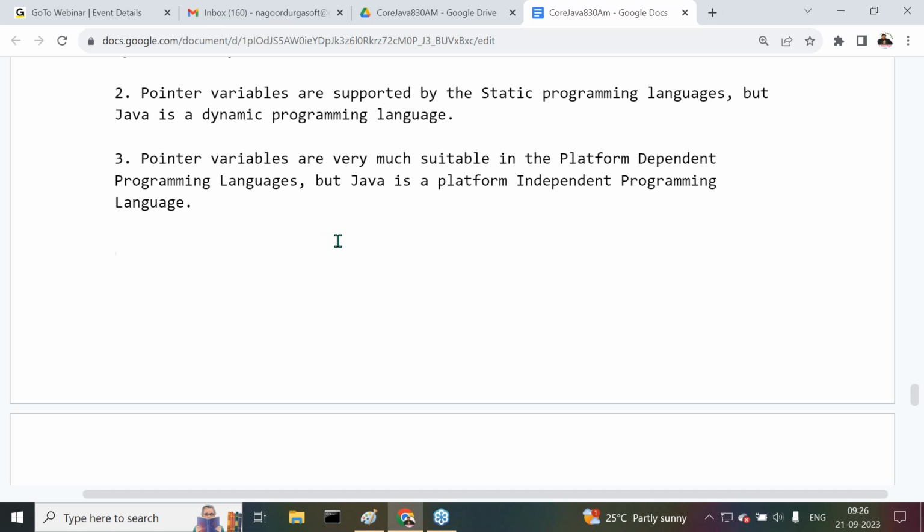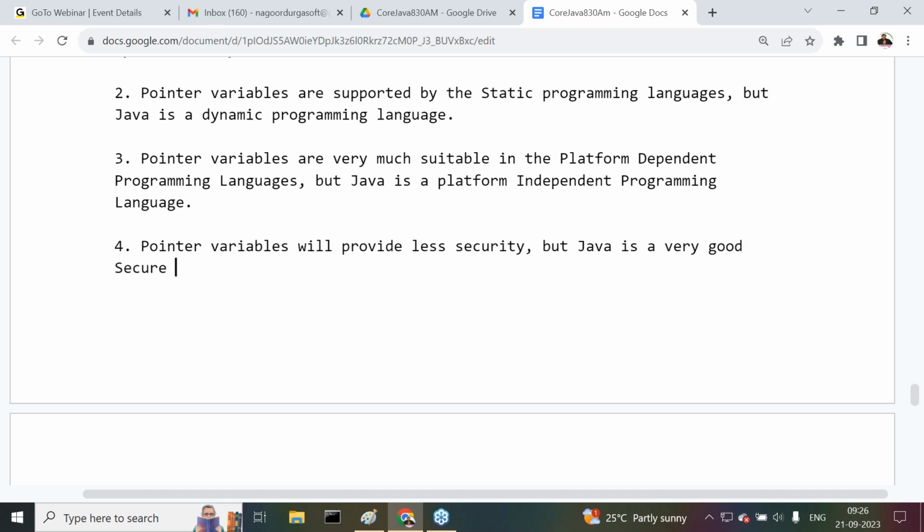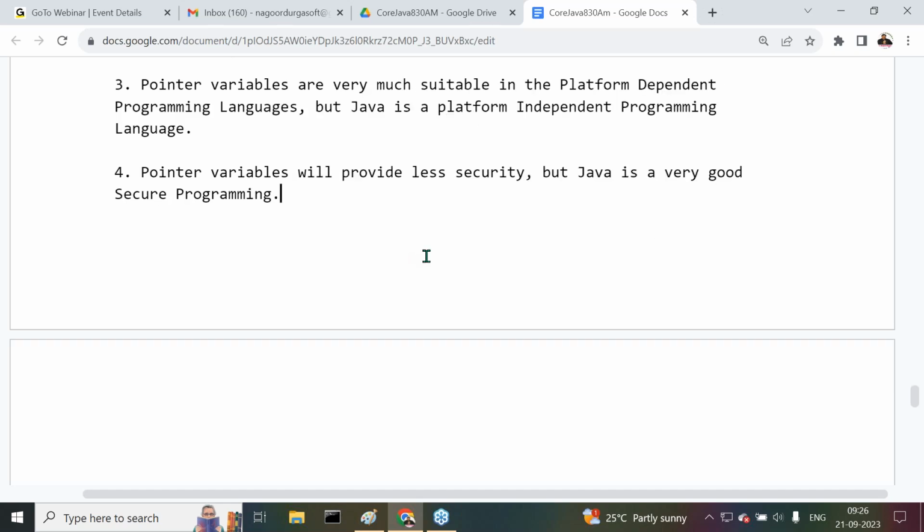Right, sir, leave this point here. This is completed. Next one, all of you observe carefully. The fourth one is: pointer variables will provide lesser security. But Java is a very good secure programming language. Because of this reason also, pointers are not suitable in the case of Java.